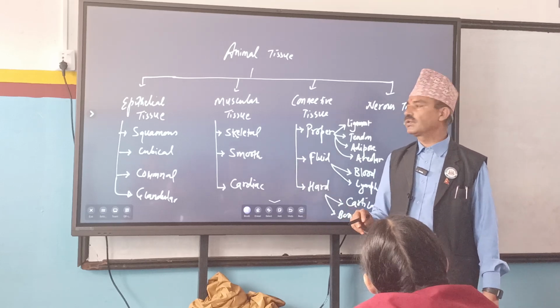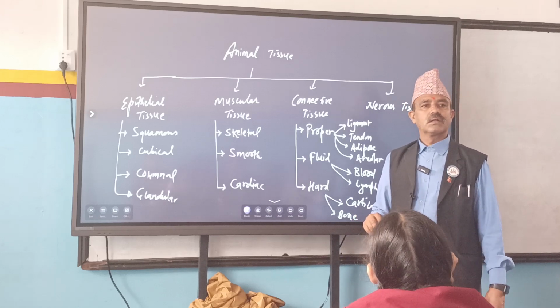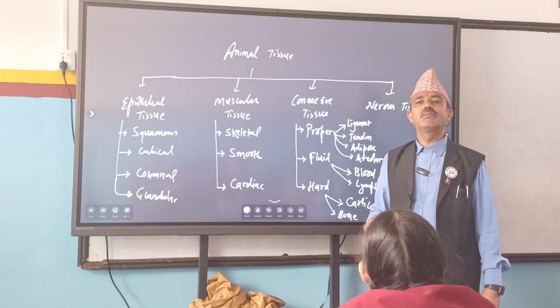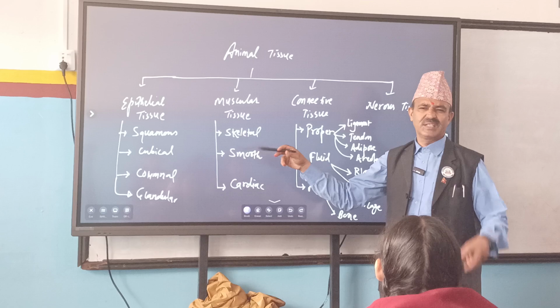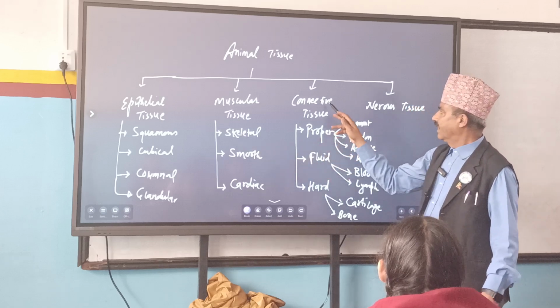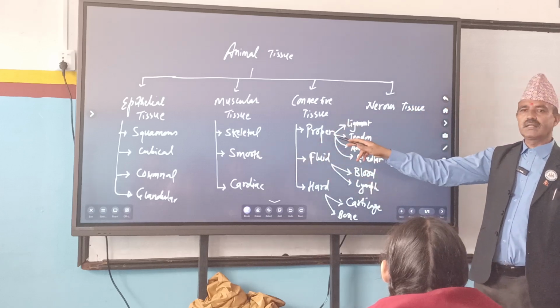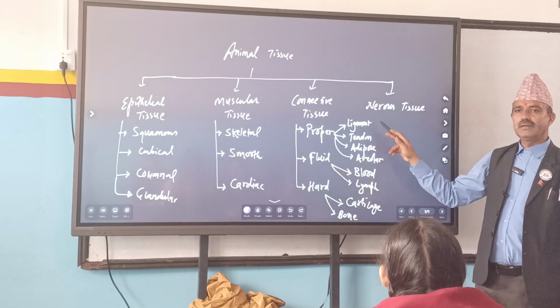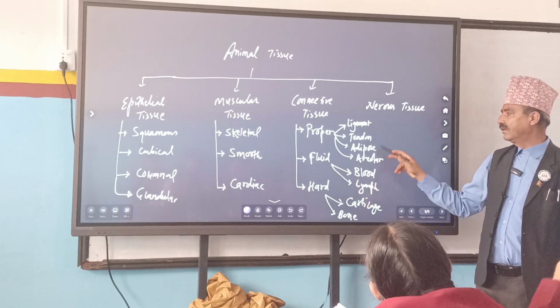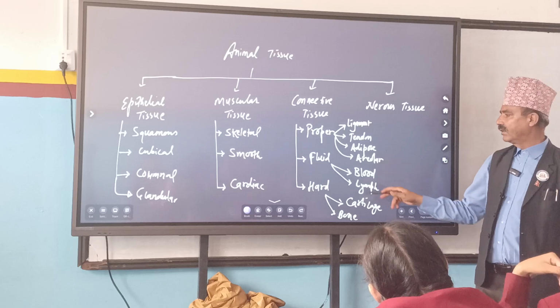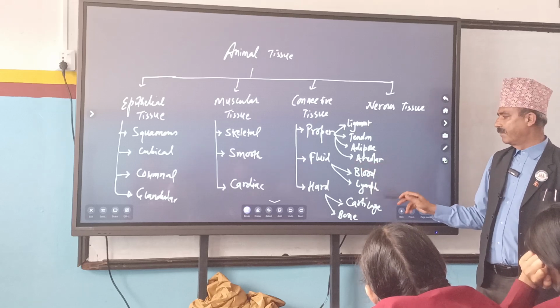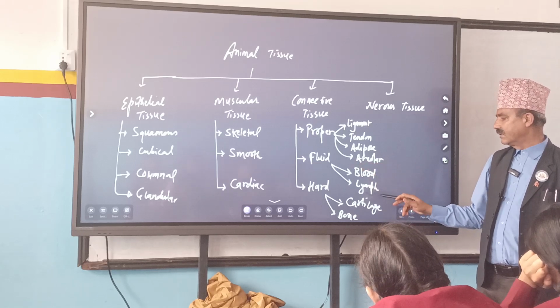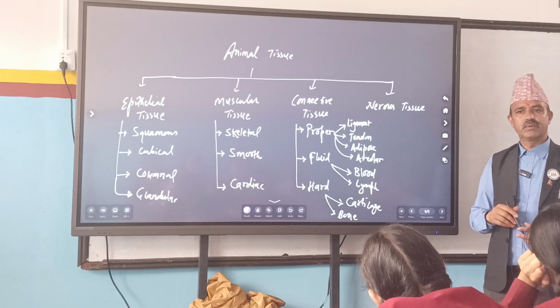Smooth muscles are also called unstriated or involuntary muscle. Voluntary muscle, they have different names. And connective tissues are of three types: proper, fluid, hard. Proper: ligament, tendon, adipose, areolar. Fluid: blood, lymph. Hard: cartilage, bone, and nervous tissue only.